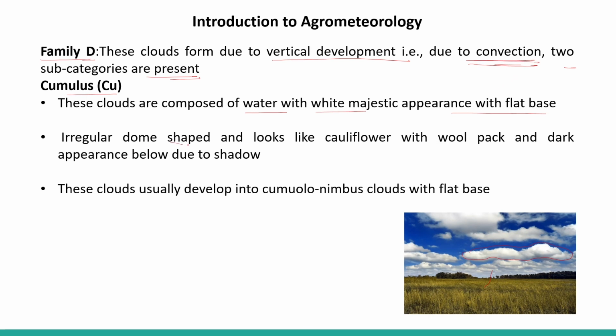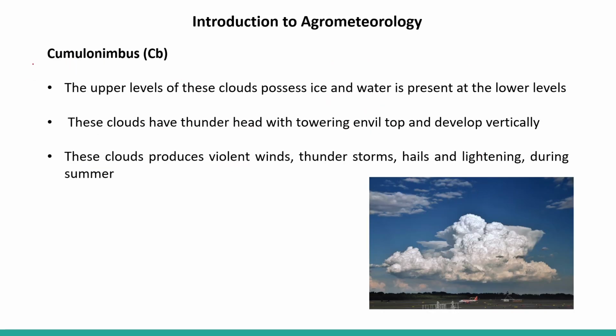They are irregular, dome shaped, and look like cauliflower. Very good. They have a cauliflower and wool pack appearance, and a dark appearance below due to the shadow, right? So we can see the shadow of such clouds. These clouds usually develop into cumulonimbus clouds with a flat base. The next category in this family is the cumulonimbus.